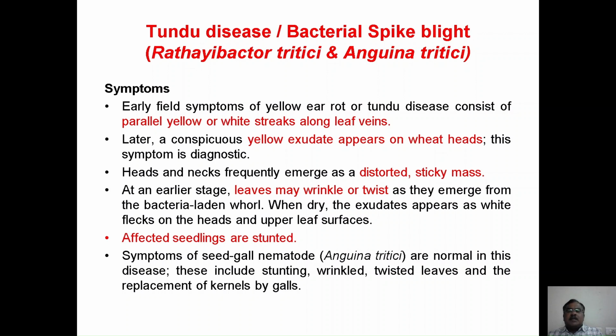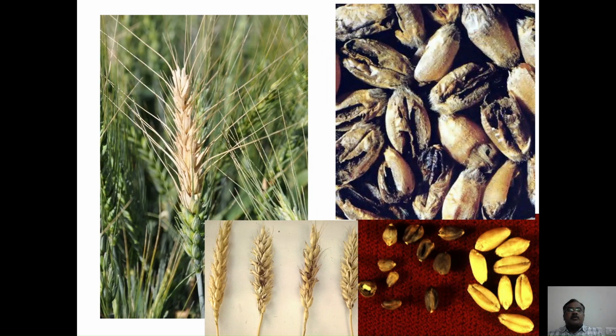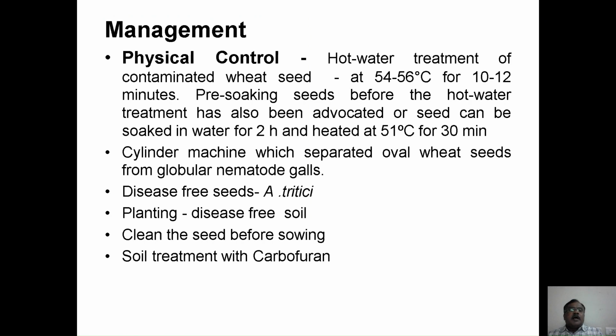Their earheads and leaves are wrinkled and twisted, and the entire kernel is replaced with galls filled with the Anguina tritici nematode. This is the typical symptom of galls formed on the earhead, and these galls are all filled with the nematode Anguina tritici. And what is the management strategy?